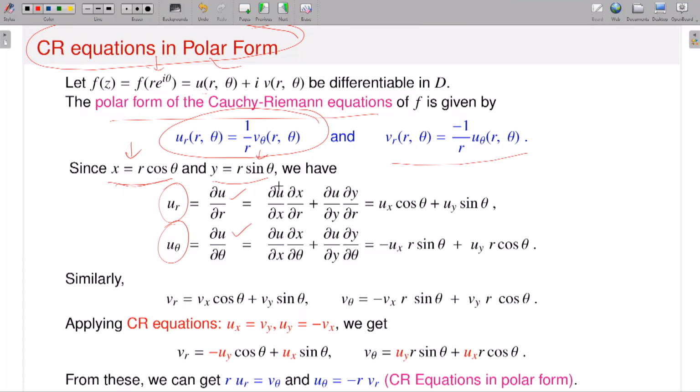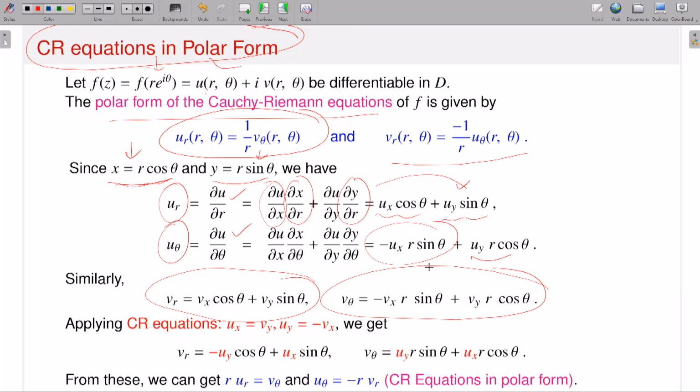Then you can calculate del u del x explicitly, keeping it as it is, and del x del r you can calculate because x is a function of r and theta, which gives you ur equals ux cosine theta plus uy sine theta. Similarly, del y del r you can easily calculate. Similarly, u theta you can calculate, which is minus ux times r sine theta plus uy times r cosine theta. Similarly, you can calculate vr and v theta. But I want the Cauchy-Riemann equations in terms of r and theta. I know the Cauchy-Riemann equations in the Cartesian variables, that means ux is equal to vy and uy is equal to minus vx. Now you have ur, u theta, vr, v theta, and they involve ux, uy, vx, vy.